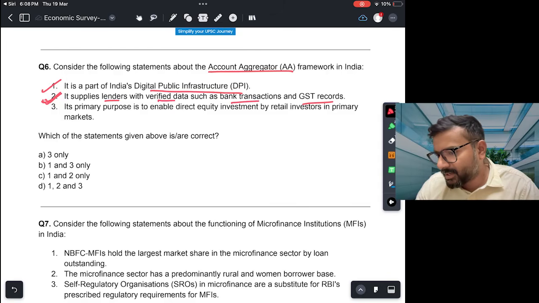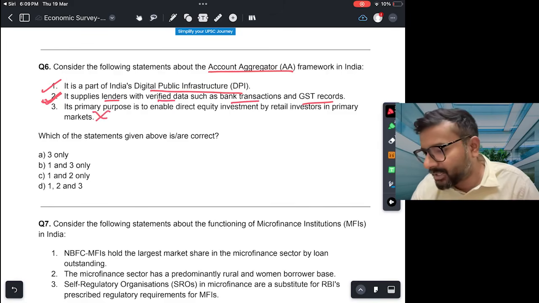So this is correct. Third is its primary purpose is to enable direct equity investment by retail investors in primary market. So this is not correct. Equity investment इसका primary purpose नहीं है.